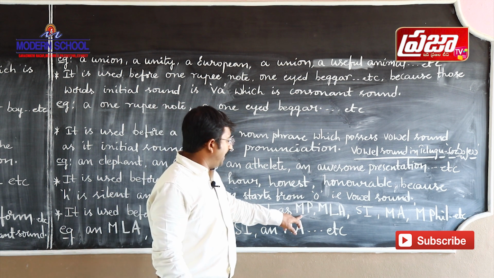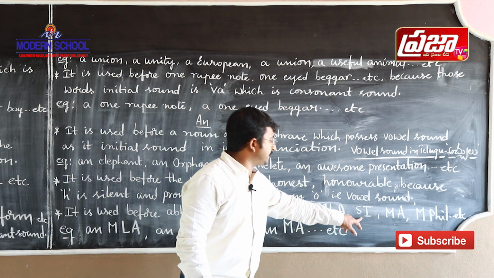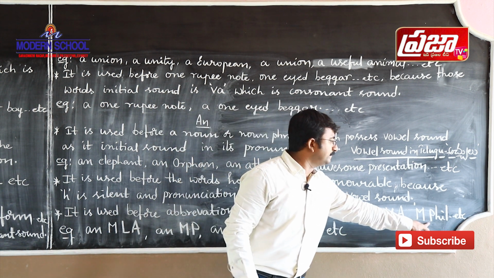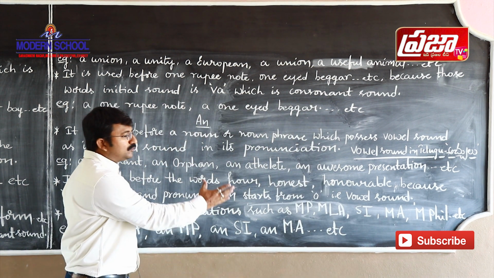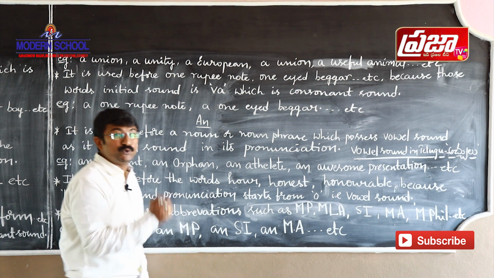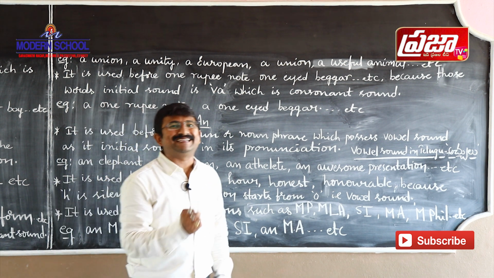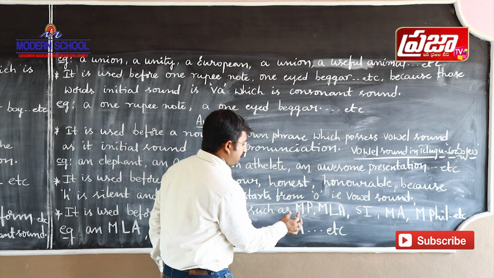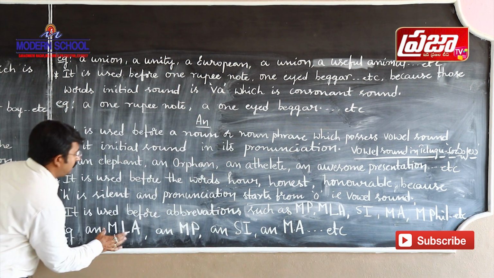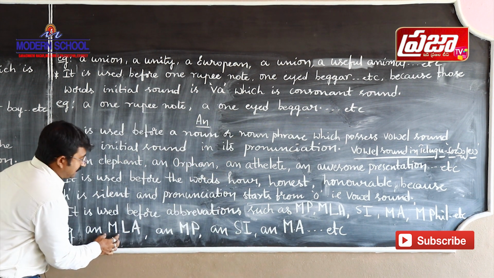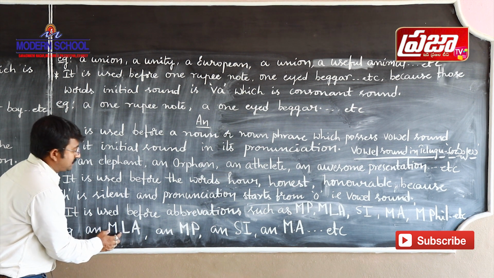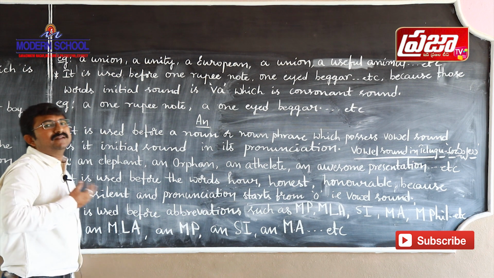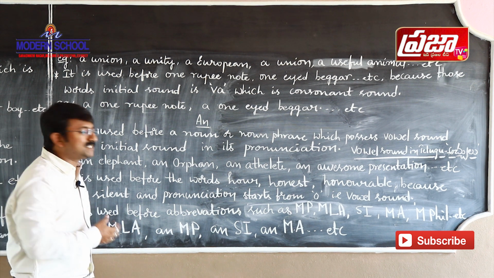The next point is that there are some abbreviations such as MP, MLA, SI, MA, MPhil. Before those abbreviations also we have to use the indefinite article an. If you take the example MLA, generally the first letter is a consonant, but we have to focus on the pronunciation.